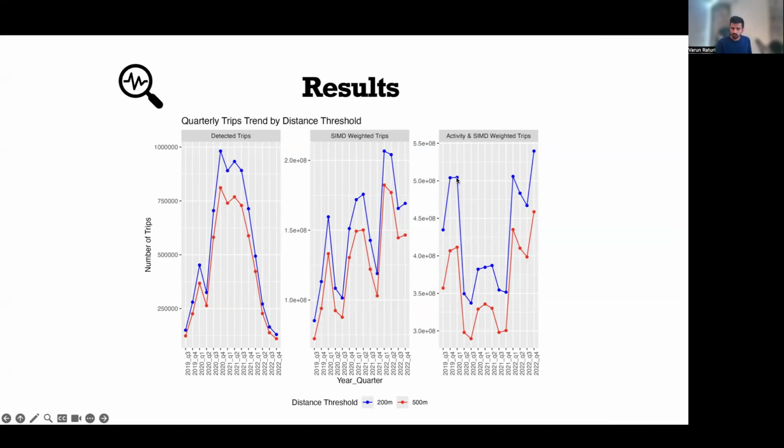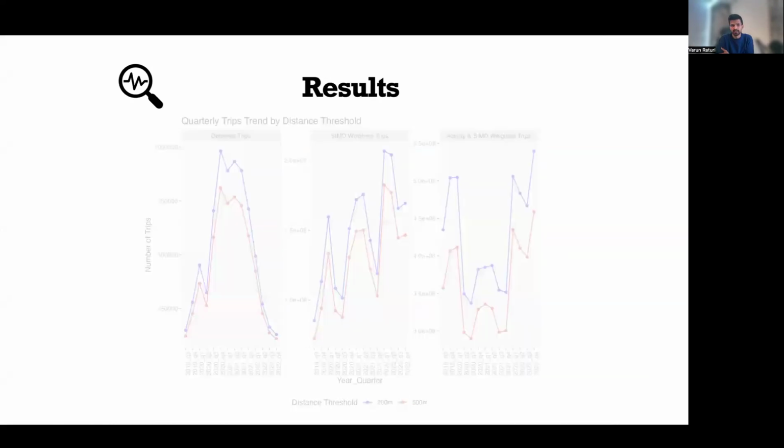So we can see that from quarter 1 to quarter 2 there is a steep drop, and that's what we want to expect, that during the lockdown people stopped traveling that much, and that's where we see the pandemic years, the trip levels are much more lower when compared to the general years, and then it comes back to normal levels in 2022. So these results make much more sense.